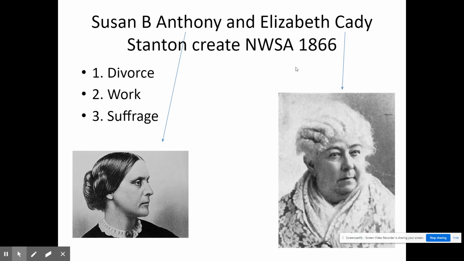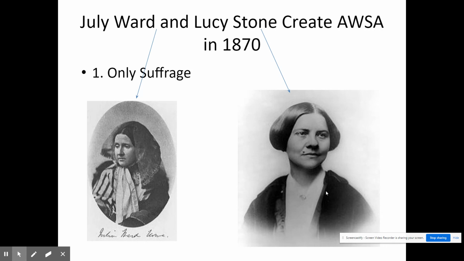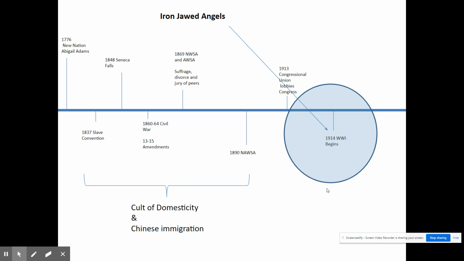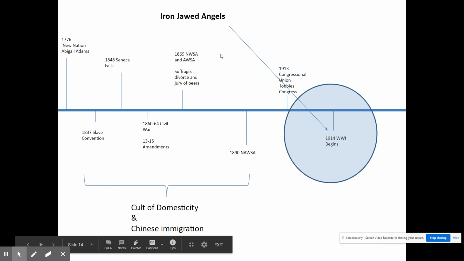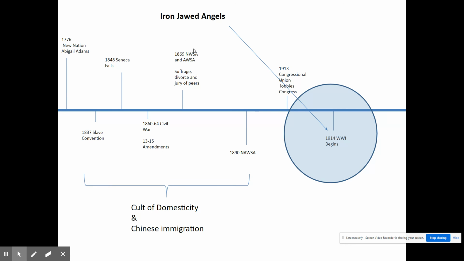So that's kind of where we're at. Looking at this particular slide, the issues: divorce, work, suffrage, that seems to be the issue. All I'm doing here is just drawing an arrow pointing to the women so we kind of know who they are. Some of the women were only concerned about suffrage, and some women just seem to be concerned about trying to change the status of women overall, which kind of goes back to this particular chart, which is the main difference between these organizations here.